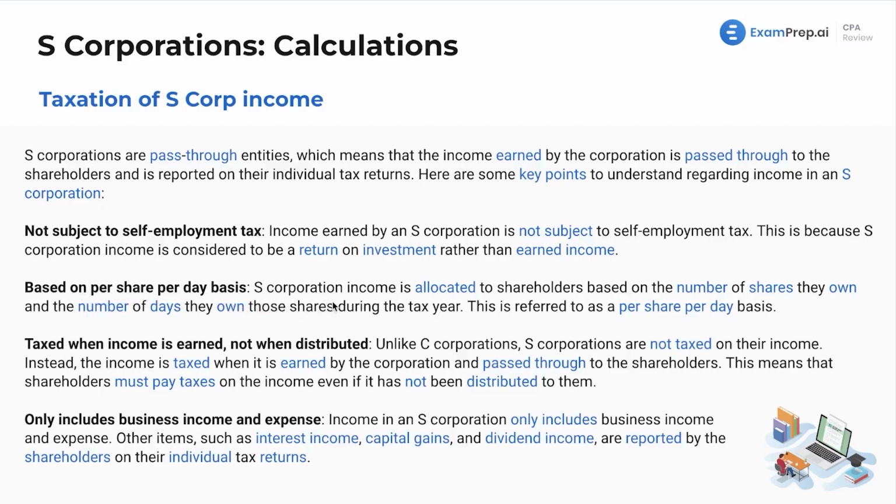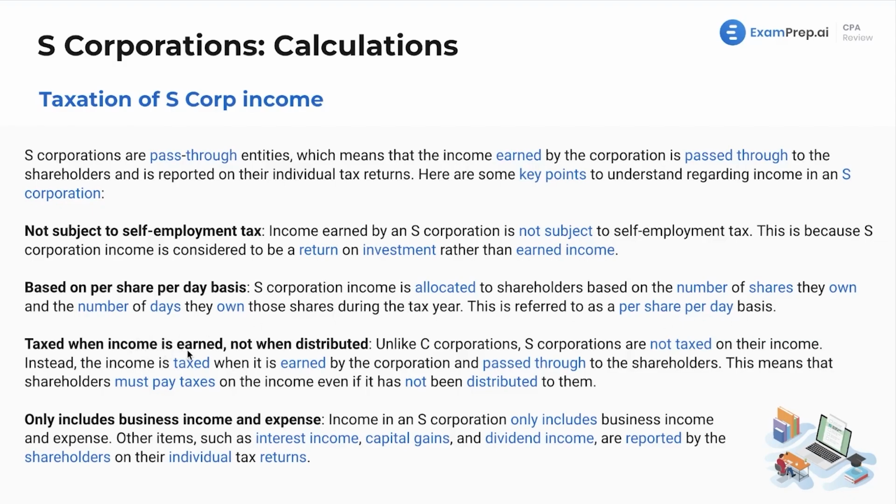Now, S corporation income will be allocated to shareholders based on the number of shares that they own and the number of days they own those shares during the year. This is referred to as a per share per day basis. This concept as well is important. You can see questions saying the person owned 20% of the company, but they only own that for 1 day of the year. So you would do 20% of the income for the full year times 1 divided by 365.